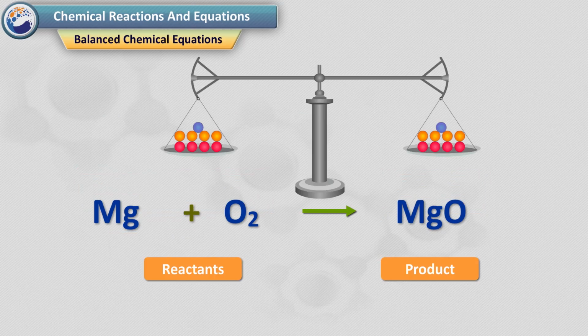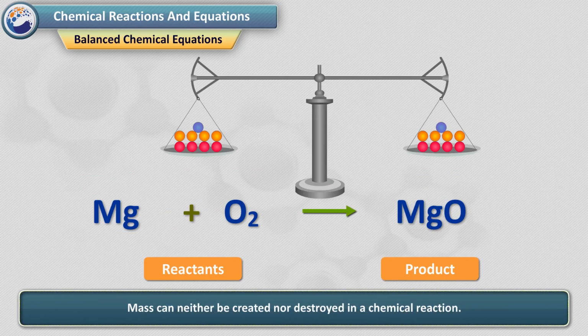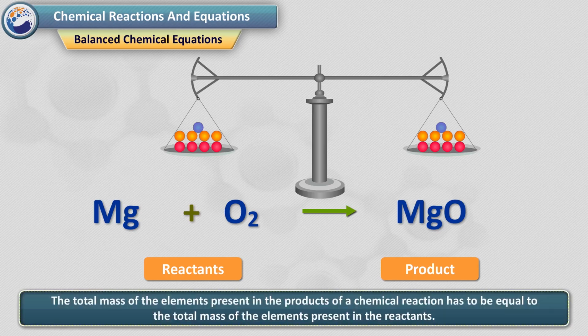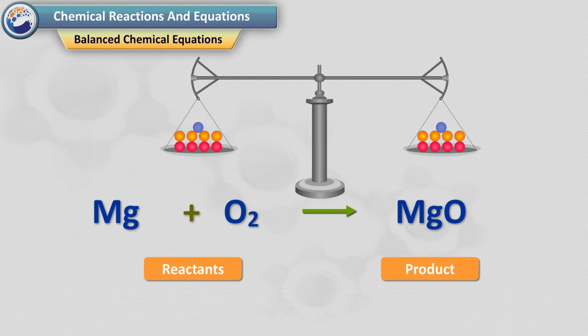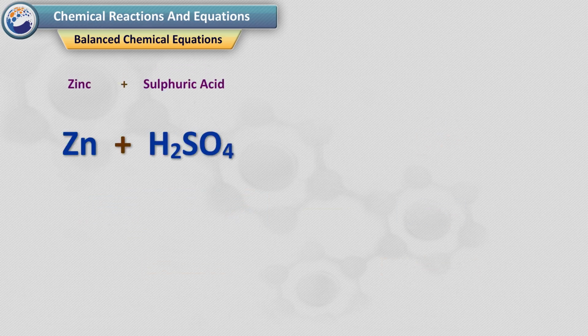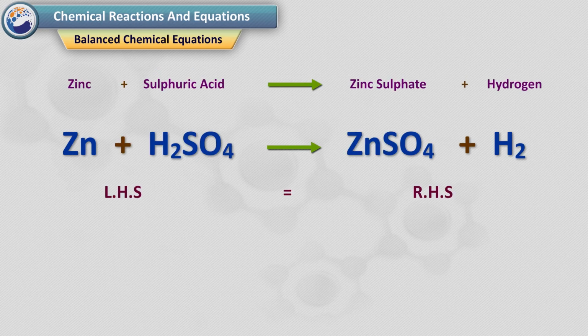Balanced chemical equations. Mass can neither be created nor destroyed in a chemical reaction. That is, the total mass of the elements present in the products of a chemical reaction has to be equal to the total mass of the elements present in the reactants. Hence, we need to balance a skeletal chemical equation. Let us learn about balancing a chemical equation step by step. Zinc plus sulfuric acid gives zinc sulfate plus hydrogen. This word equation may be represented by the following chemical equation.